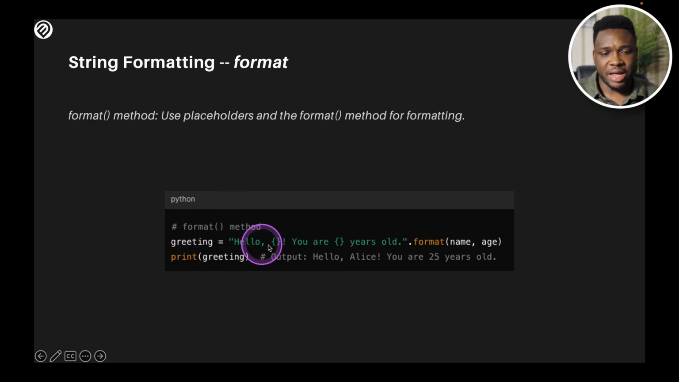You could actually use the format method to put it. The same example we have, hello, you just put a curly bracket, you put the second curly bracket, and in the end you now specify the variables you want to fill into all of these curly brackets that you have, and that works so perfectly. And you have your hello Alice, you are 25 years old.